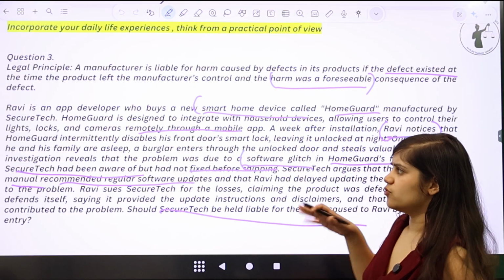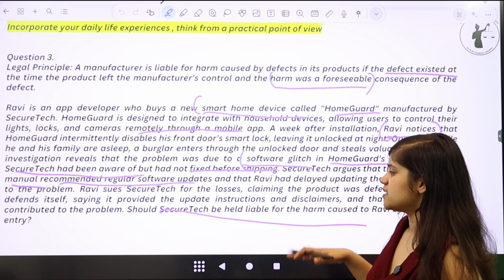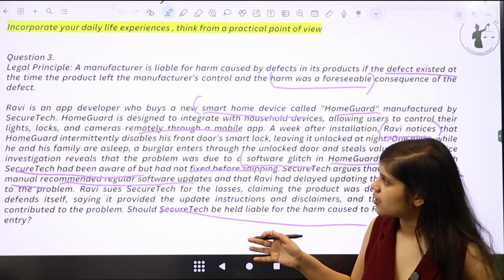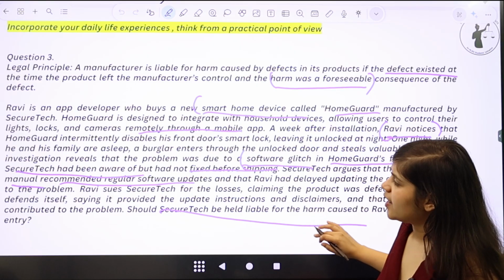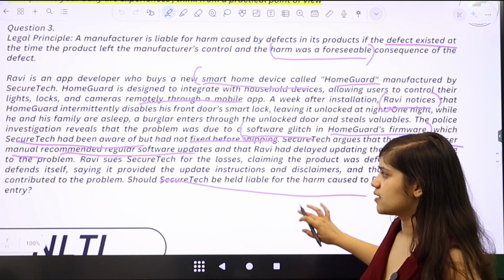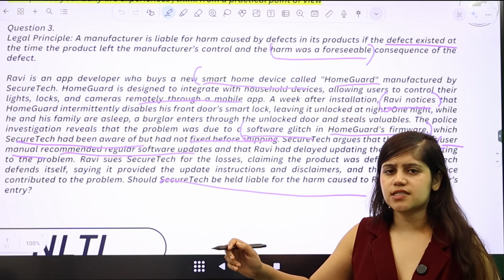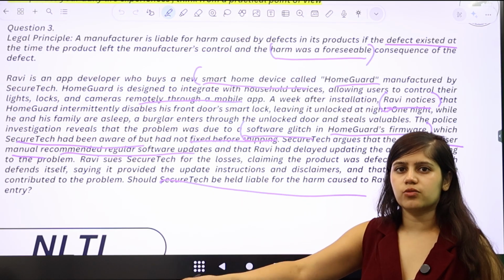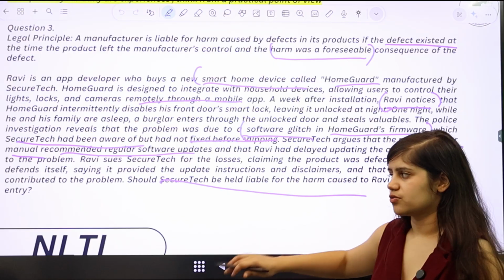But I think if you are in this question, the best way to answer it would be from Ravi's side, simply because I think that side is much stronger. Why? What are the reasons? Especially if you're taking Ravi's side, you should also mitigate the kind of things that SecureTech would say when they are arguing, right?